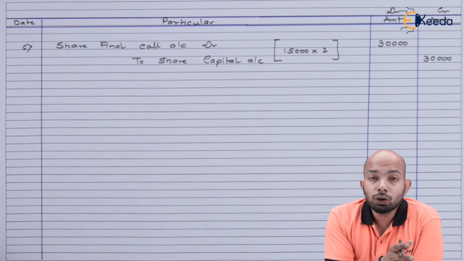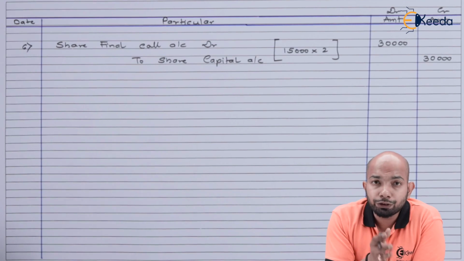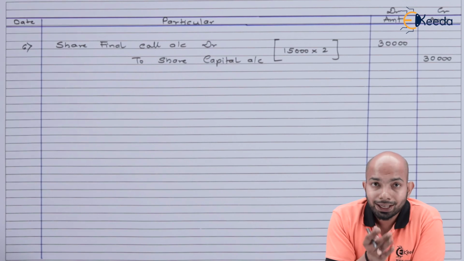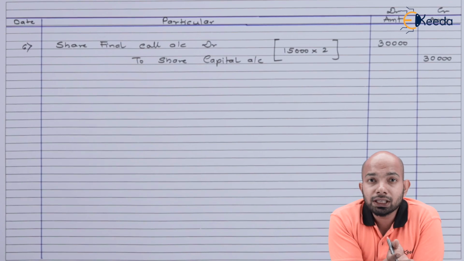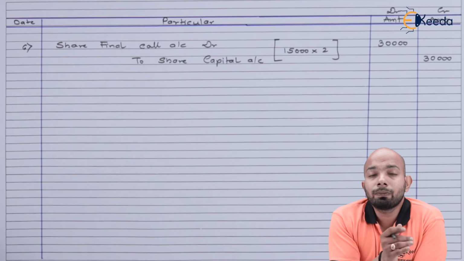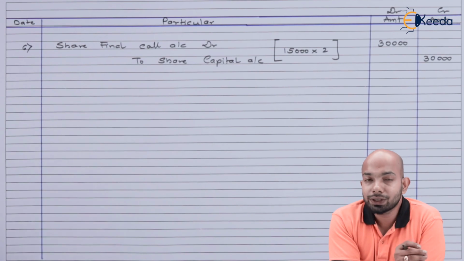So the due amount on call is share final call account debit to share capital, which amounts to 15,000 shares and 2 rupees again on that same call. That means 30,000 is due. Now we have to figure out how much is the calls in arrears. Calls in arrears will be an expense for us, or rather it will be a loss for us. So hence it will be debited, and whatever balance is left after that much amount being subtracted from the due amount is the amount that we have received here.